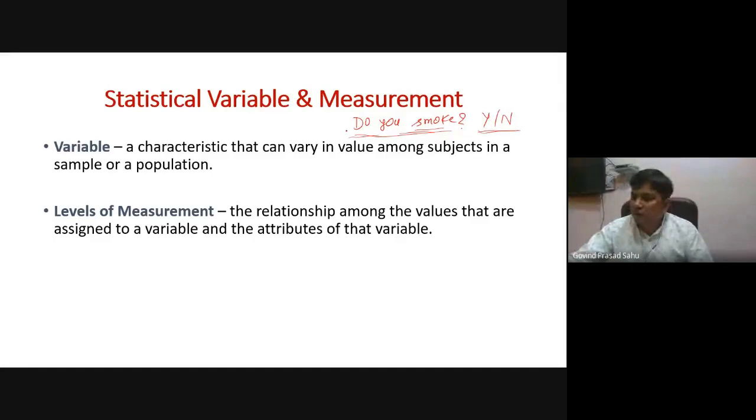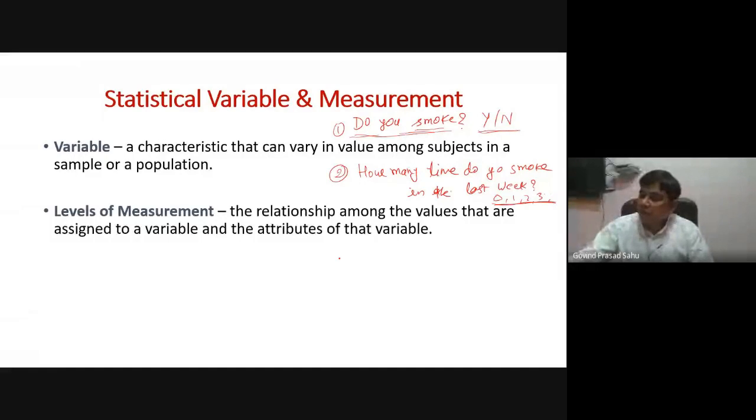But if I ask a little bit differently, that is, how many times do you smoke in a week? Smoke in the last week, say for example. If we do this survey, then we will get a different type of answer. It may be 0 for non-smoker, it may be 1, 2, or any integers. So here again, what type of data are we getting? The scenario is the same, but we are getting a different kind of data. Here the values are integers.